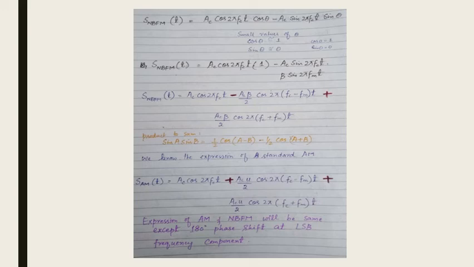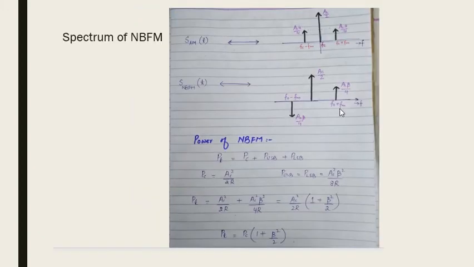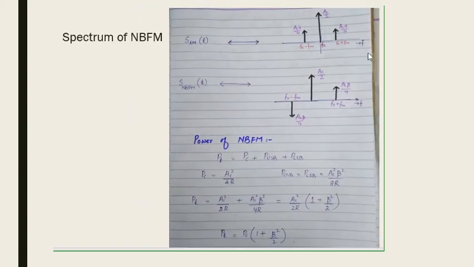component. So the upper sidebands are the same, here plus and here again plus, but for the lower sideband here we have minus and this is plus, so it is showing a 180 degrees phase shift for the lower sideband components when we compare narrowband FM with AM. So this is showing the spectrum of AM and narrowband FM here, and we are only considering the positive side